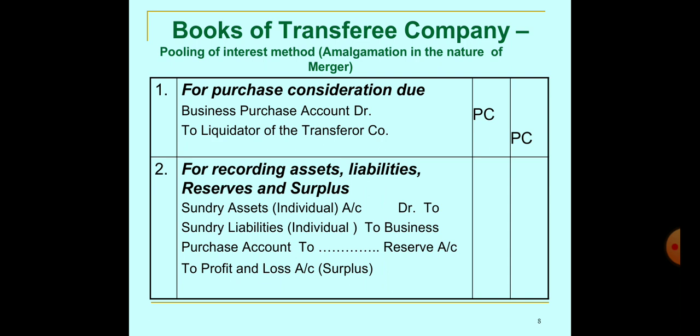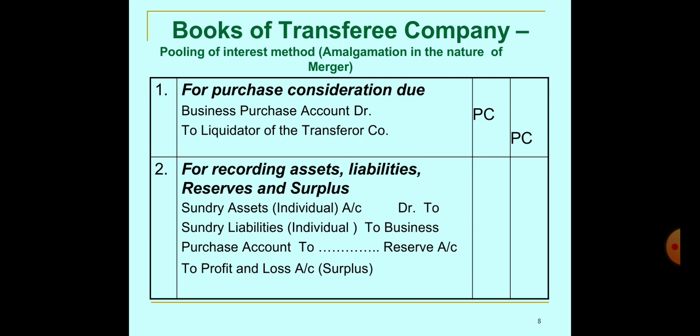Till now we have studied the entries in the books of the transferee company under the purchase method, but now we are discussing the books of the transferee company where we follow the pooling of interest method. Here some transactions and entries are the same, but there is somewhat of a difference between the two methods. So we are following